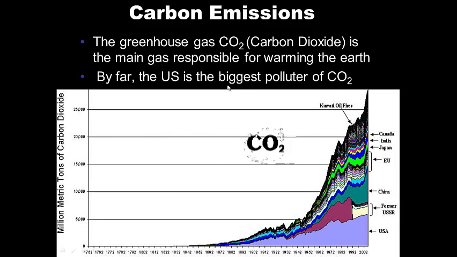So, look at this graph of CO2 emissions. The greenhouse gas CO2 is the main gas responsible for climate change, or warming the Earth. Which country here is the big contributor? It's changed since 2002. We're not as bad as we were, but since 2002, which country is the main contributor of greenhouse gases? We've got USA, USSR, China, EU, Japan, India, and Canada. Do a little comparison on your own.